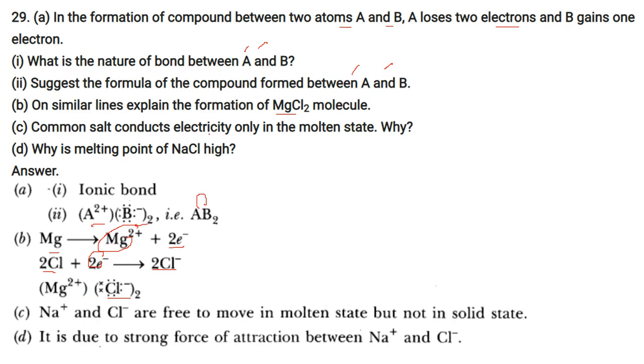Common salt conducts electricity only in the molten state. Why? Because common salt is NaCl, so it is Na+ and Cl-. These are free to move in the molten state but not in the solid state.